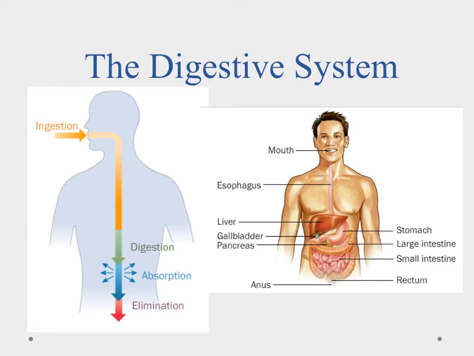Okay, so let's talk about the digestive system. In the digestive system, there are four basic processes that happen. We start with ingestion, then we go through what we call digestion, then we go through absorption, and we end up with elimination. The ingestion part is how we get food into the system.